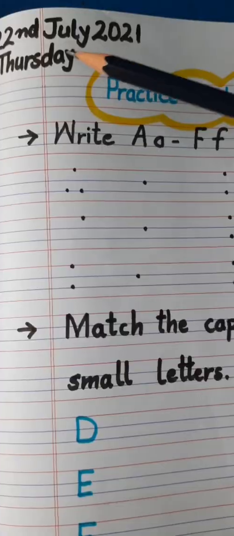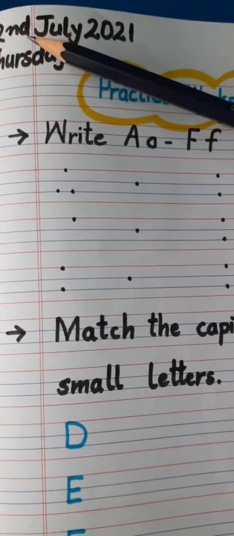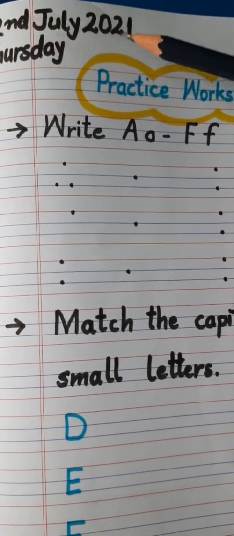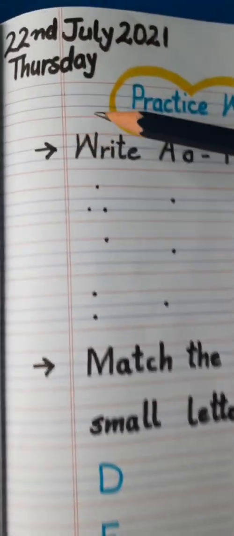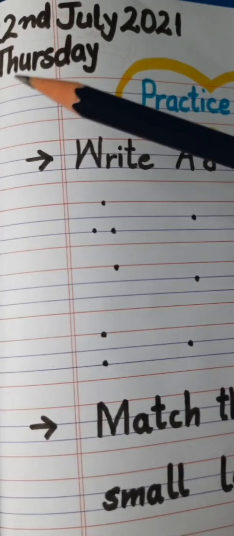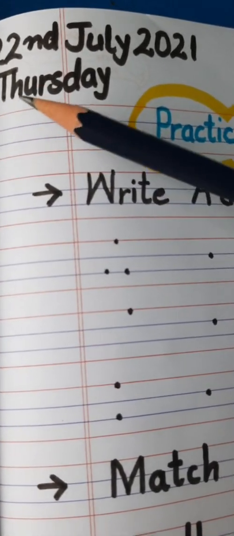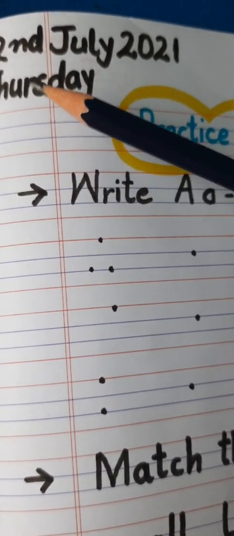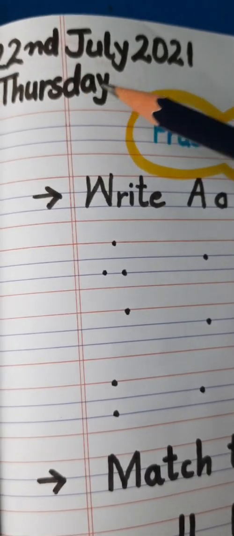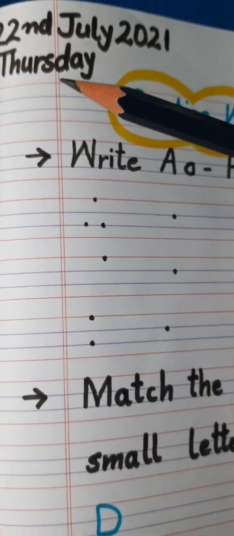So, let's see first day and date. Today is Thursday and the date is 22nd of July 2021. So, what is the spelling of Thursday, children? It is THURSDAY. Thursday. What is the day today?